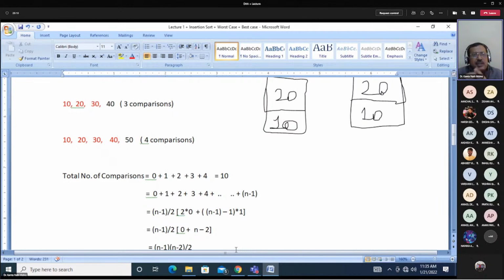So that will be the case of stack. But if you are using the general arrays concept, in that situation, this 50 will be compared with A0, then it will be compared with A1, then with A2, then with A3, and then at position A4 it will be placed. And in that situation, you will use 4 comparisons.